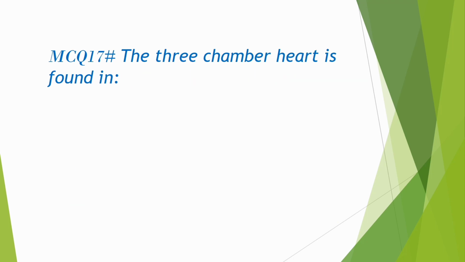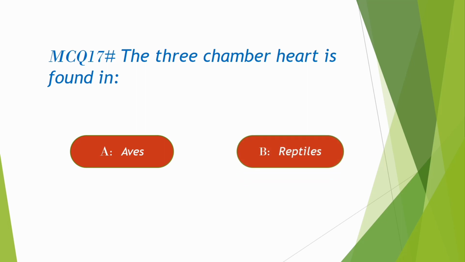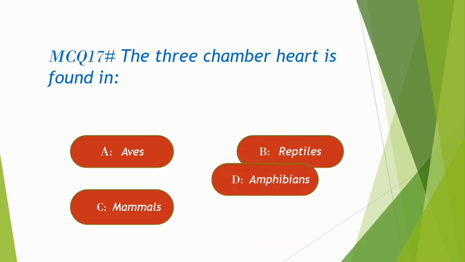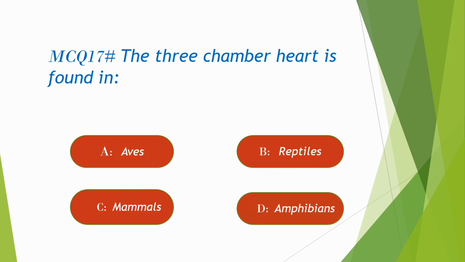MCQ 17. The three-chambered heart is found in option A. Aves, B. Reptiles, C. Mammals, D. Amphibians. Correct option is D. Amphibians.